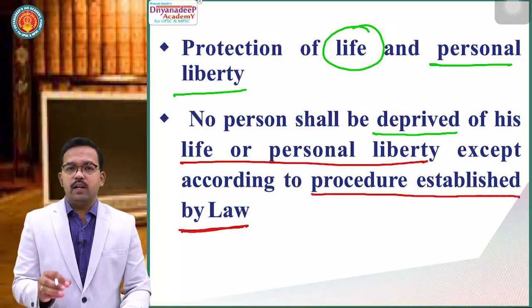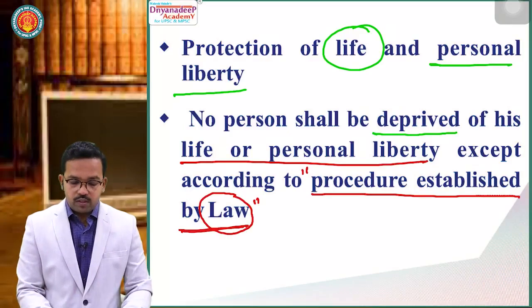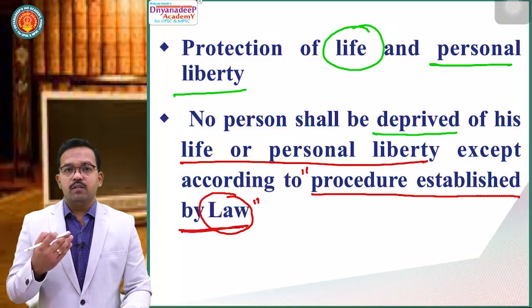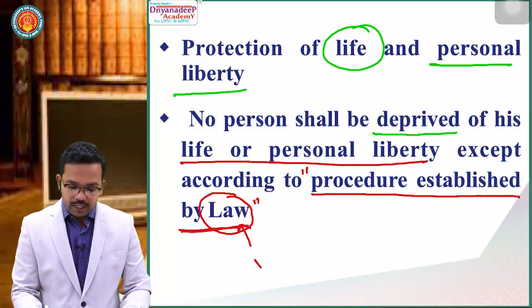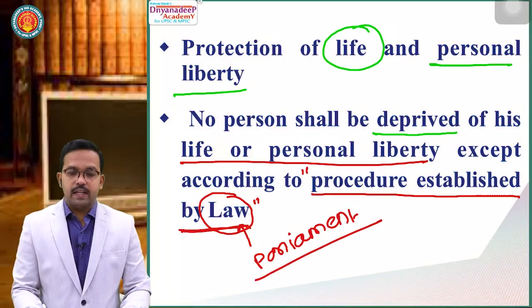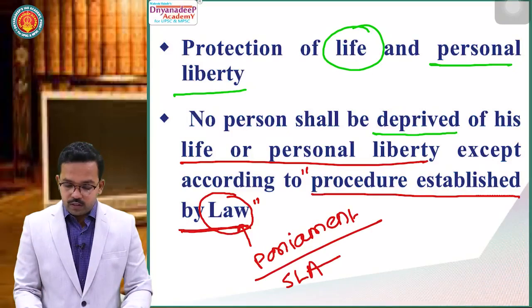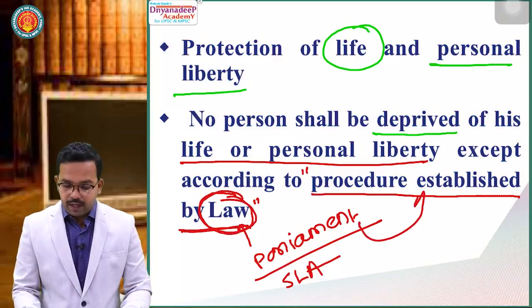I will not go into the analysis of this line. I will just try to explain what is this procedure established by law. First, law. What is law? These are a set of rules, regulations and terms and conditions which are passed by a legislature. So, who makes a law? In case of India, it is made by Parliament in the center, and in case of state, it is the State Legislative Assembly in the states. So, a procedure established under law means a procedure established by Parliament.